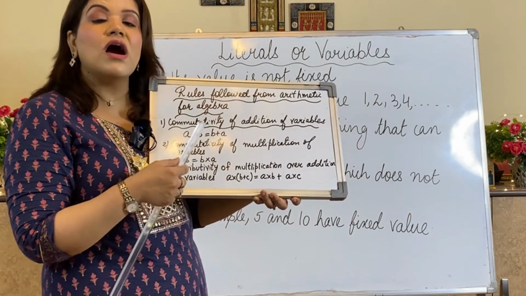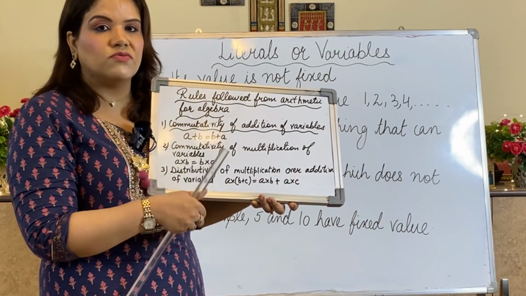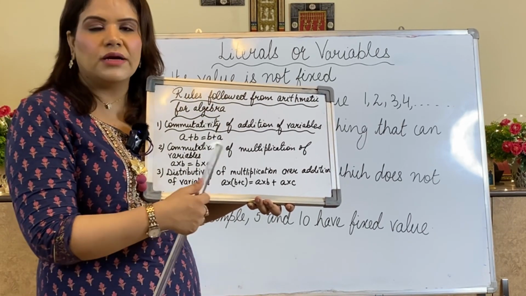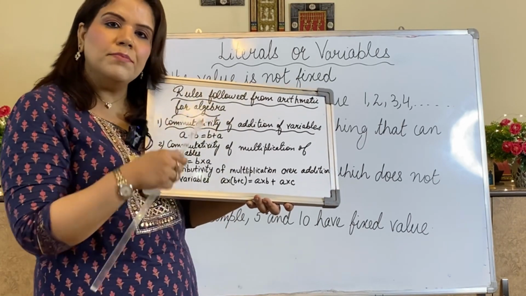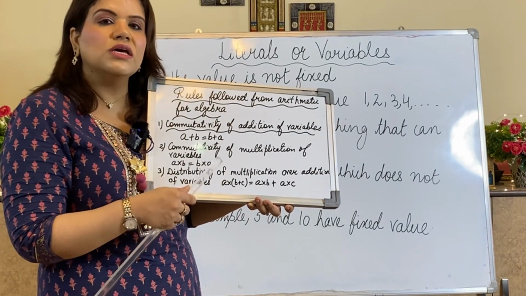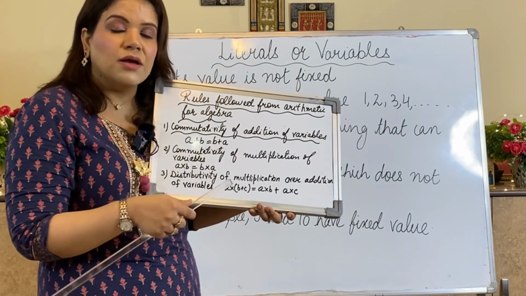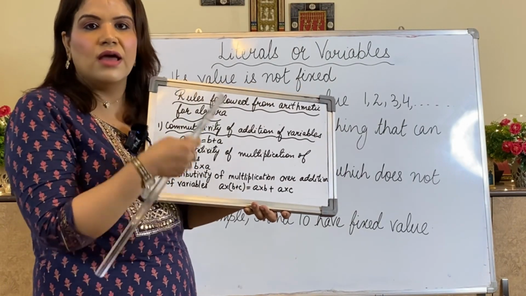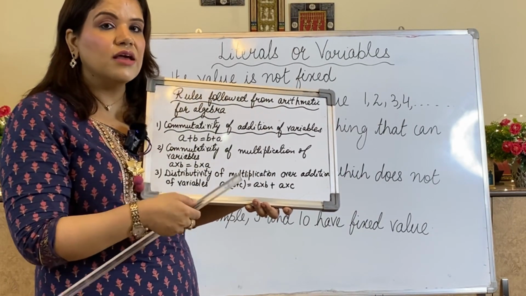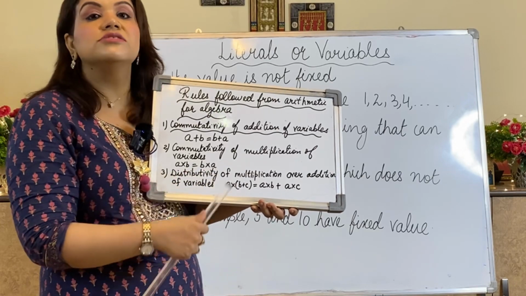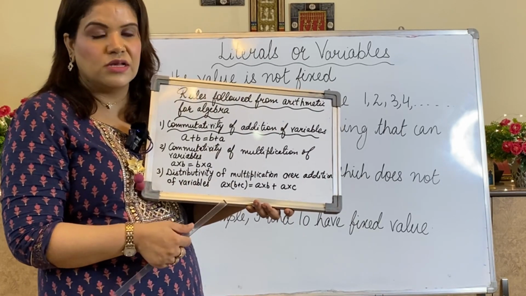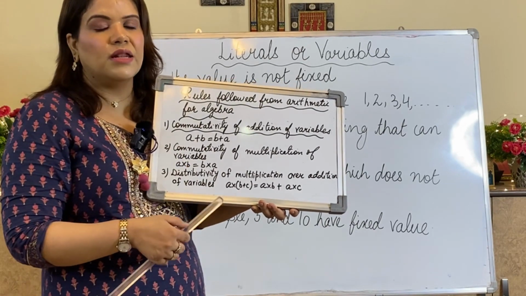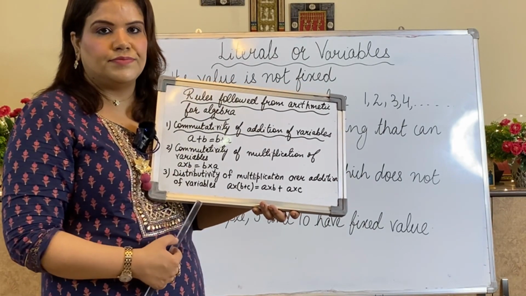Arithmetic is giving us all the basics for algebra. Algebra is extension of arithmetic only, because here in place of numbers we are using letters, but these letters are basically numbers only. And why we are taking X, Y, Z? Because their values are not fixed. They are unknown quantities and we are taking them in a generalized way.